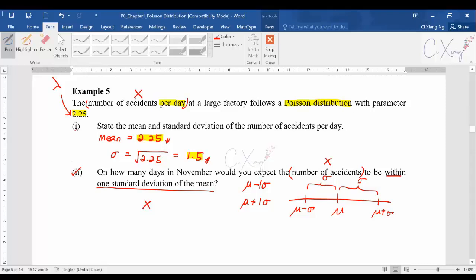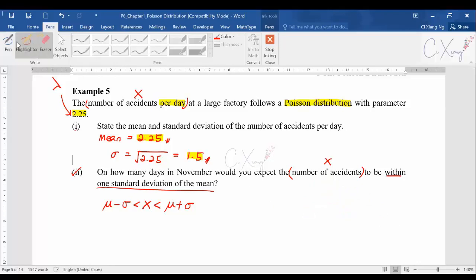Okay, so that means the number of accidents should be between these two values. The smaller value is mu minus standard deviation, and the larger value is mu plus standard deviation. To get the expected number of days in November, you have to find out the probability first. After you find the probability, only then you multiply by the total days in November to get the number of days.